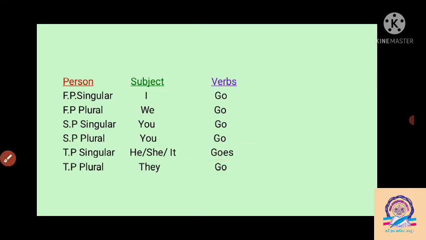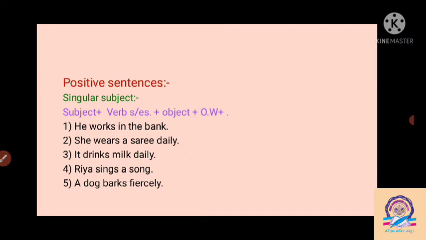So by seeing the subject, we have to change the verb. In a tense we have to change the verb here, but by seeing the subject, if the subject is third person singular, it means he, she, it or one singular noun is there, then we have to add s or es to the main form of the verb here.